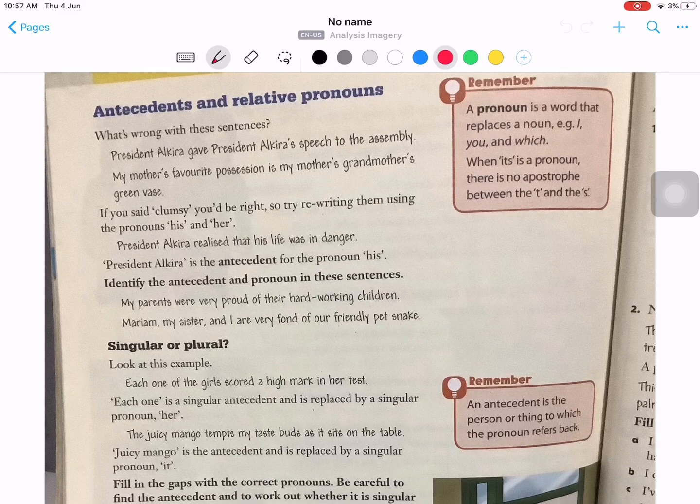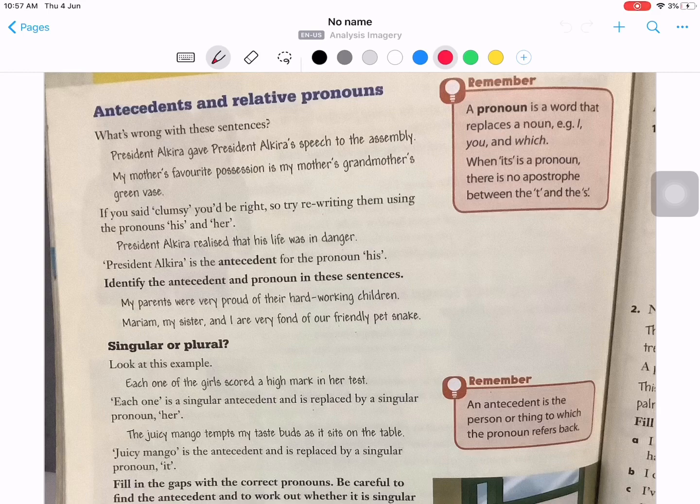Identify the antecedent and pronoun in these sentences. You want to identify the antecedent, which is the subject, and the pronoun which is referring to the subject. My parents were very proud of their hardworking children. My parents is the antecedent, and their is the pronoun.